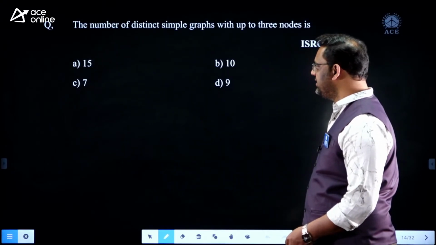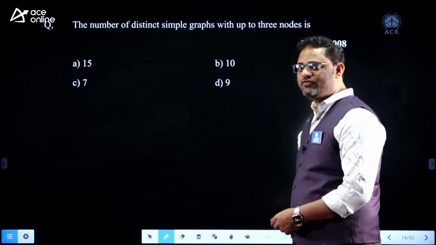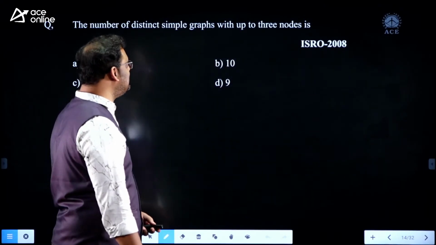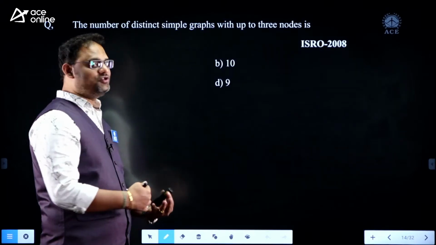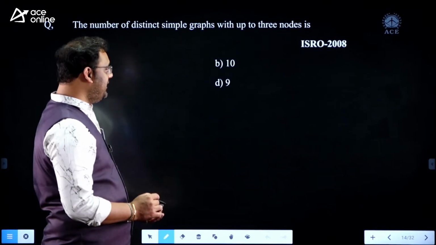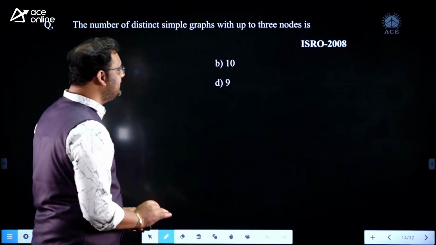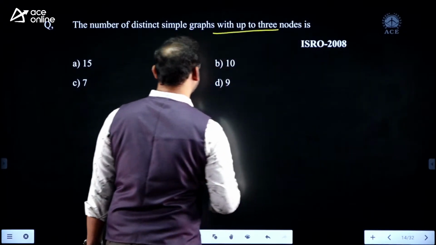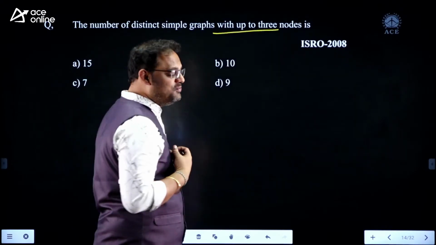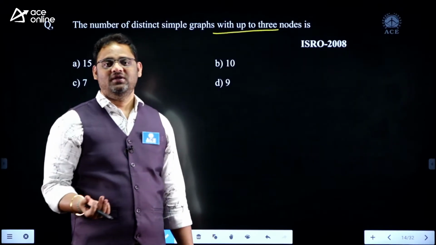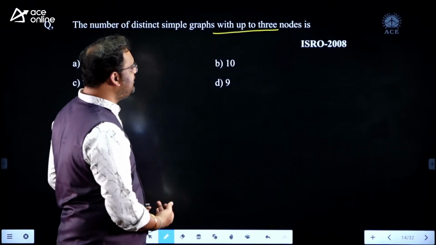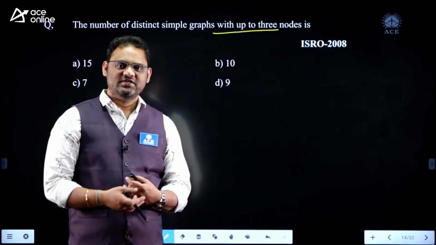And let us see some more examples. This is the question we have. The number of distinct simple graphs up to 3 nodes. My dear, be careful. The question is not with 3 nodes. It is up to 3 nodes. Up to 3 nodes means the number of nodes can be 1, or 2, or 3.